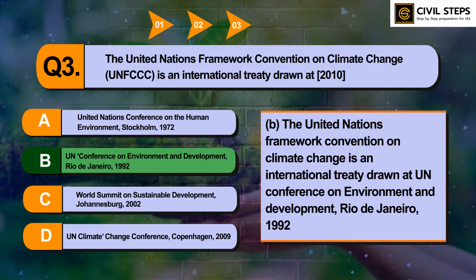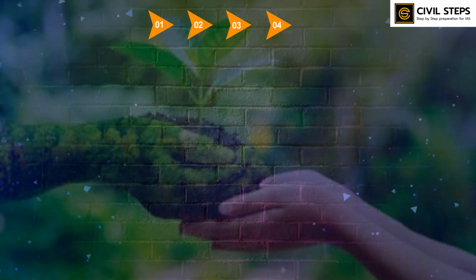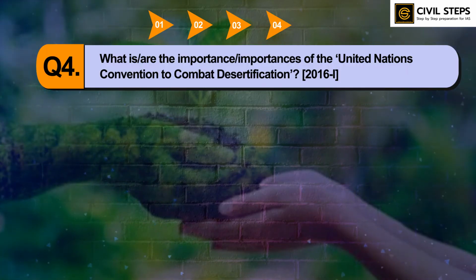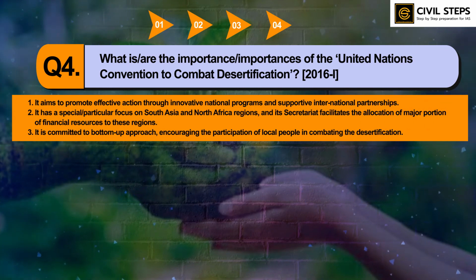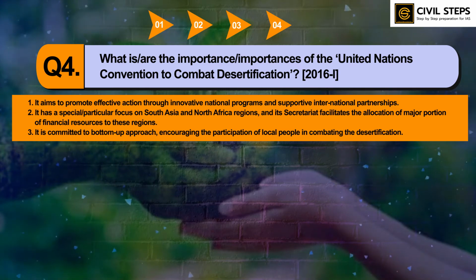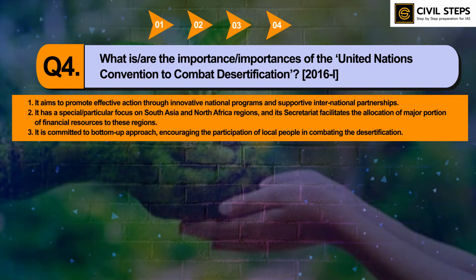So now let us discuss the next question. So the question is, what is the importance of the United Nations Convention to Combat Desertification? Statement number 1, it aims to promote effective action through innovative national programs and supportive international partnerships. Second, it has a particular focus on South Asia and North Africa regions, and its secretariat facilitates the allocation of a major portion of financial resources to these regions.